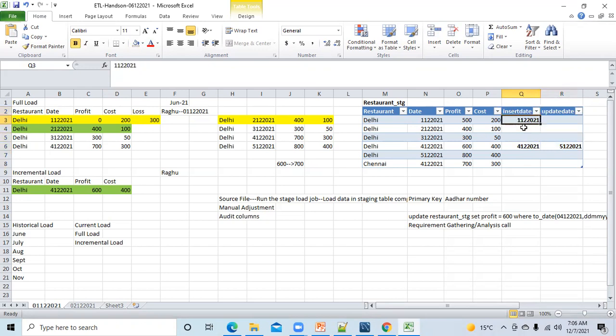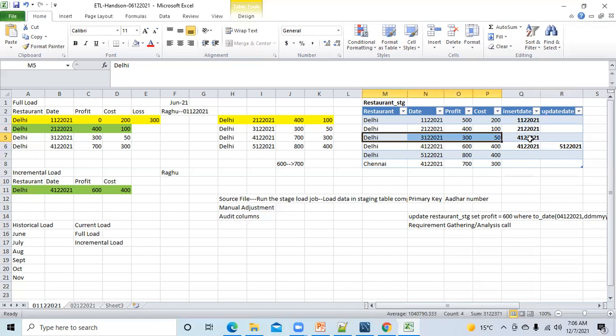Suppose here it says 1st December 2021. It means this record was inserted on 1st December 2021. Similarly, you will have 02/12/2021, so this record was inserted on 2nd December 2021. And maybe here you have 4th December 2021. So it means this record was inserted on 4th December.